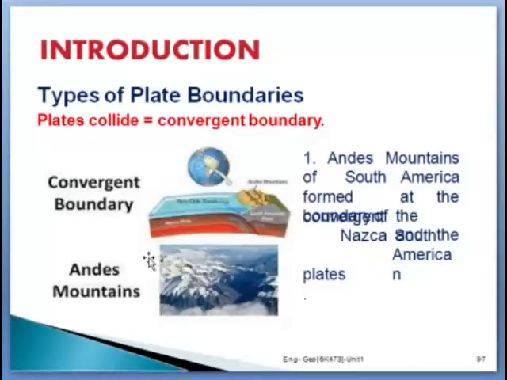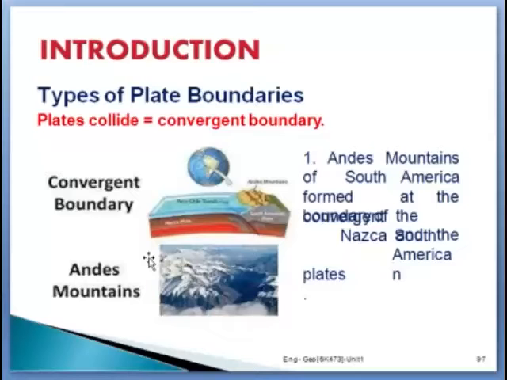The next type is the convergent boundary. Convergent boundaries are the narrow zones where two adjoining plates are closing on each other. So divergent boundary means two plates are pulling away from each other, and convergent boundary means two plates are closing on each other. The best example is the South American plate and the Nazca plate.